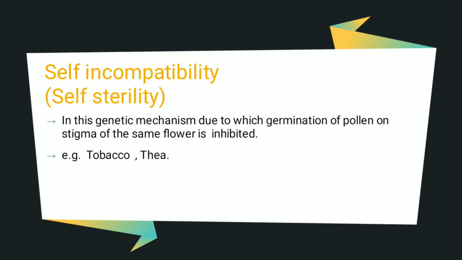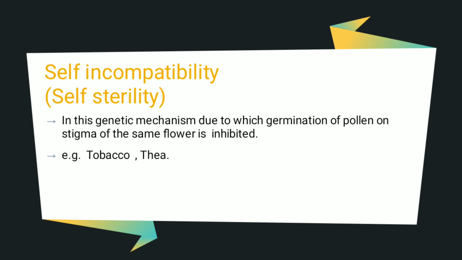Next is self incompatibility or self sterility, means they are not sterile, still there is self sterility. Means what? In this genetic mechanism, due to which germination of pollen on stigma of same flower is inhibited.